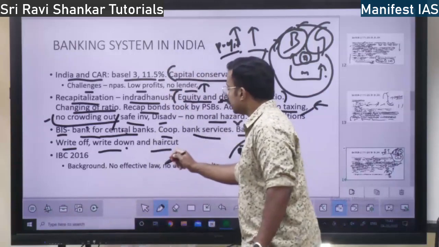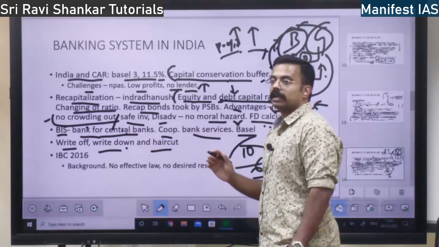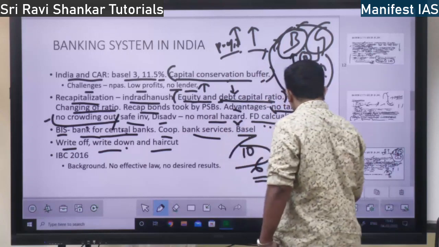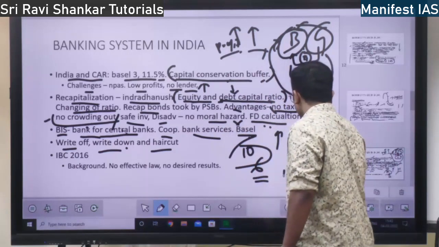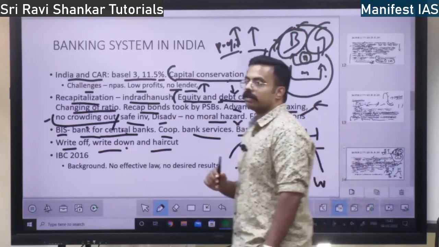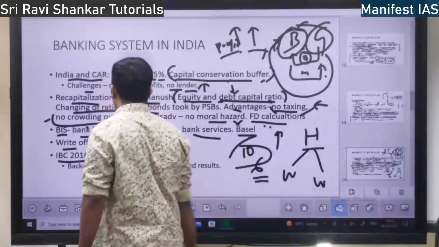Both of these are called haircut, which means cutting the loans. So in a haircut you have two concepts: one is write-down and another is write-off. Did you understand what is write-off and write-down? Okay. Next, the Insolvency and Bankruptcy Code 2016.